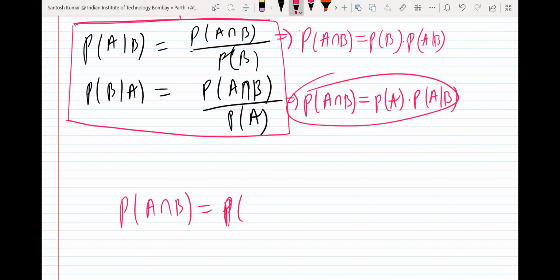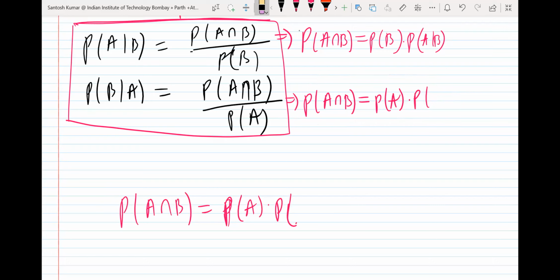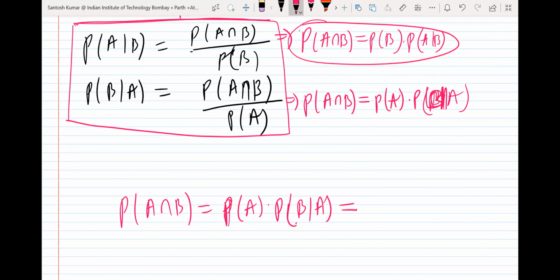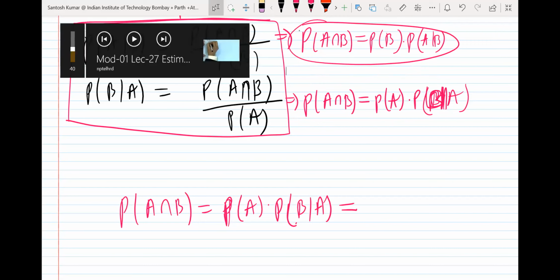One minute. I think there is a mistake in what I wrote here. If you cross multiply the second, what do you get? B given A, not A given B. So from it we get probability of A into probability of B given A. And B intersection A should be there, no?